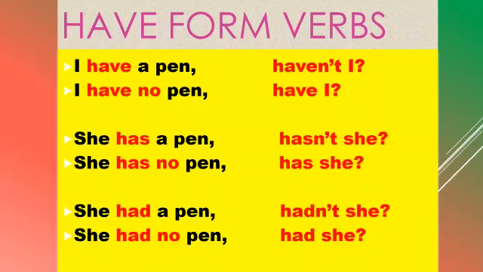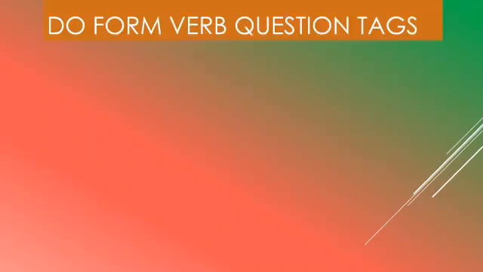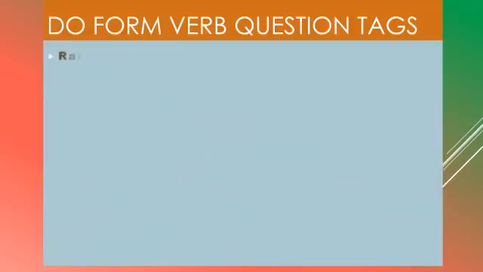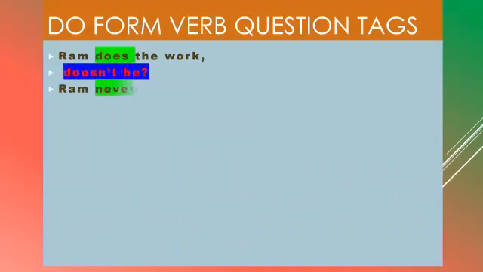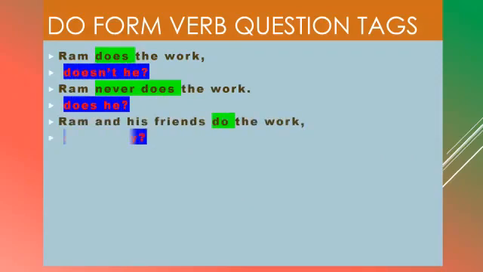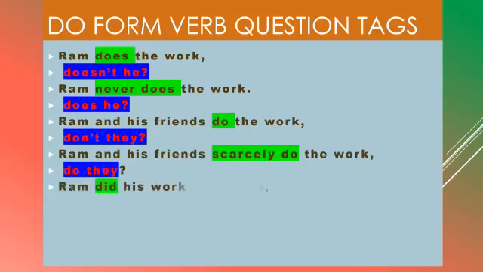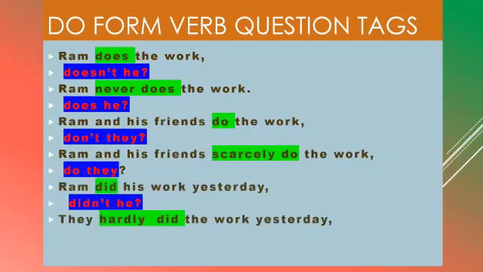And similarly, she has a pen, hasn't she? She has no pen, has she? She had a pen, hadn't she? She had no pen, had she? Here we are going to see do form verb question tags. So in these examples, I have given do form verbs here, both positive sentences as well as negative sentences. Do you remember what are the do form verbs? Does, do and did. So here are the answers I have given here.